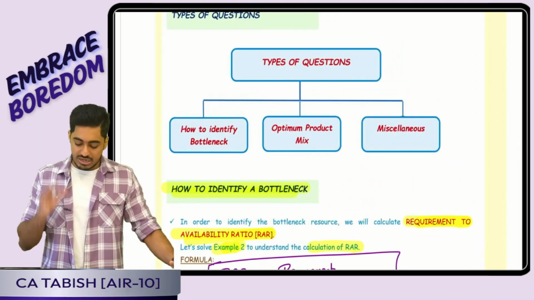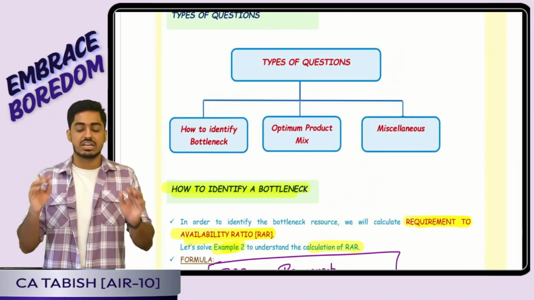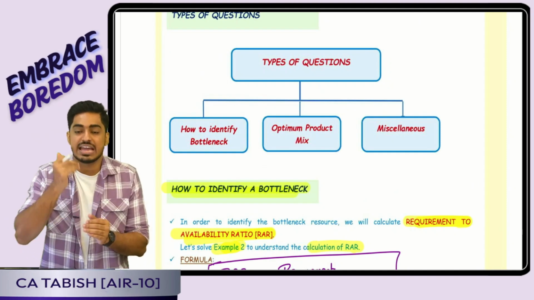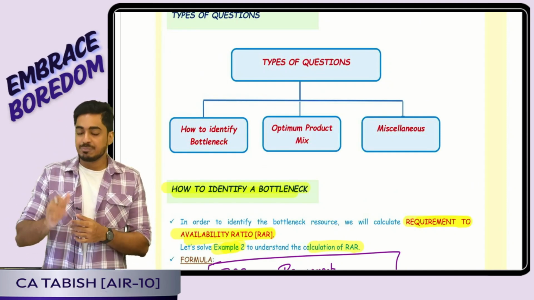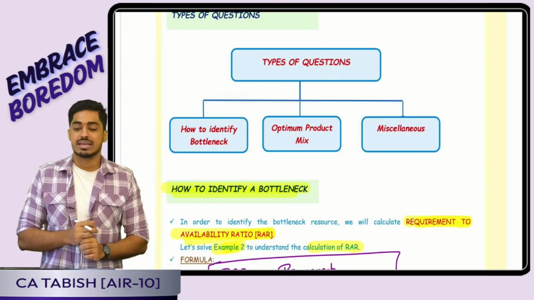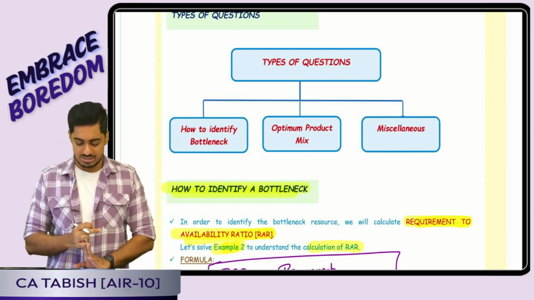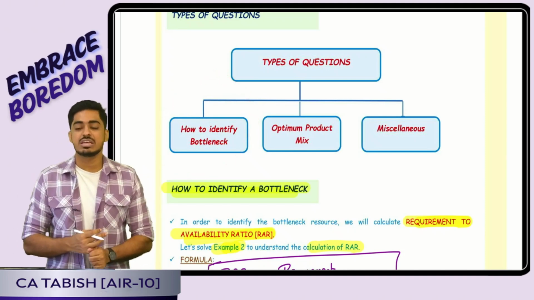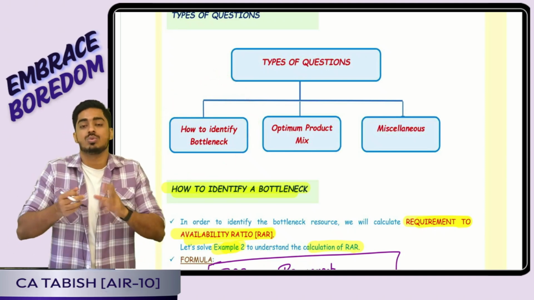Now, altogether, 3 different types of questions can be there. Type 1 is how do we identify the bottleneck? Type 2 is once we have identified the bottleneck, how do I exploit it and earn maximum profit? Then we have the miscellaneous questions. Okay, sir. How do I identify my bottleneck? Now, from an examination perspective, not very important. But, sir, how do we do that, sir?